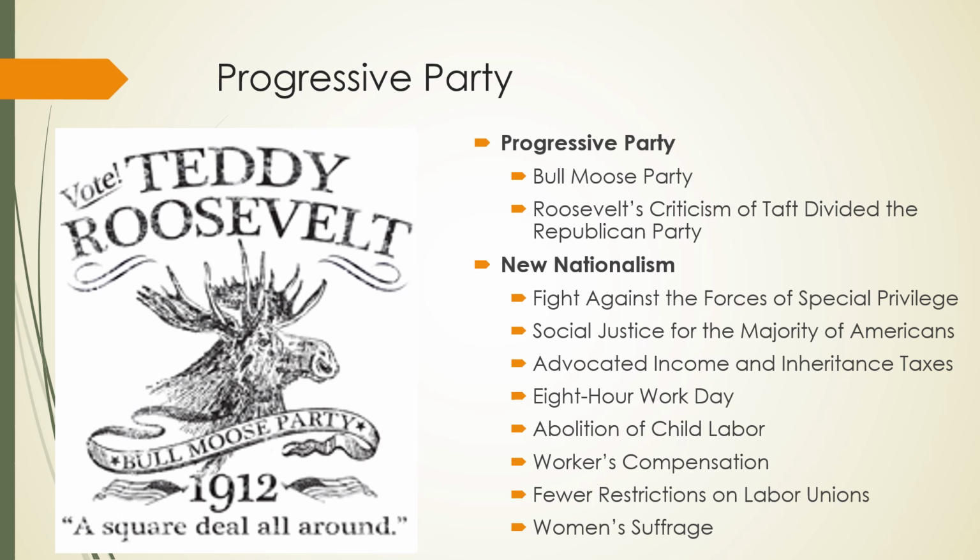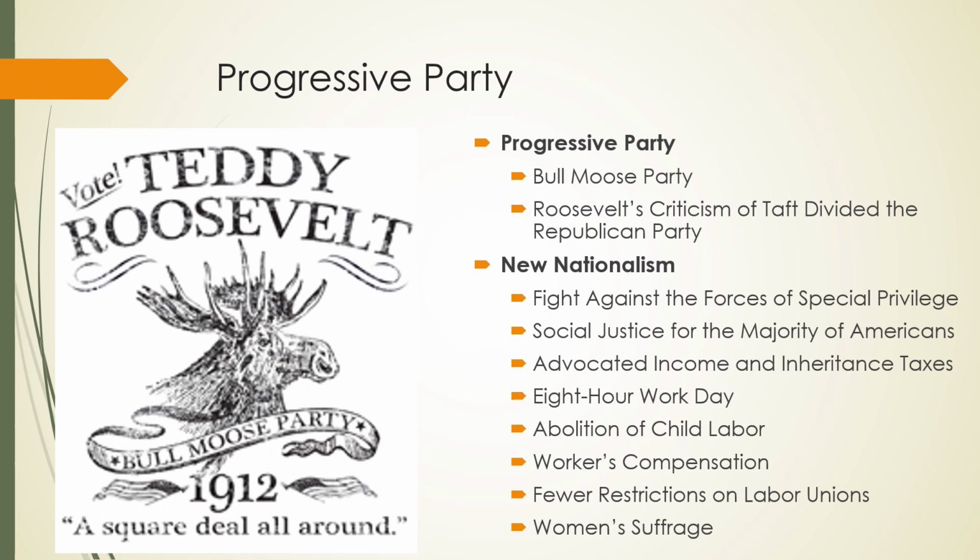So Roosevelt creates a third party called the Progressive Party, also known as the Bull Moose Party, where Roosevelt seemingly becomes more progressive, farther to the left of Taft. So Taft is sort of the right-wing candidate, and Roosevelt's farther to the left, right? So the Progressive Party agenda is called New Nationalism. So let's look at some of the things that New Nationalism stood for, all right?